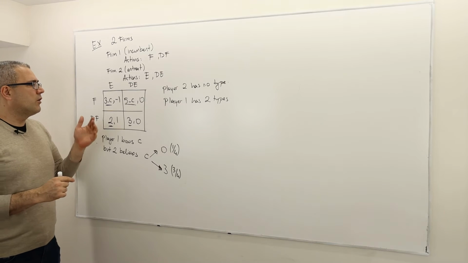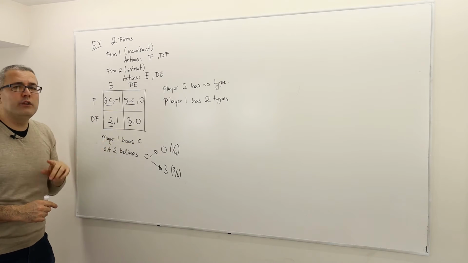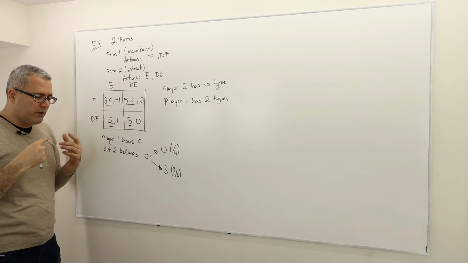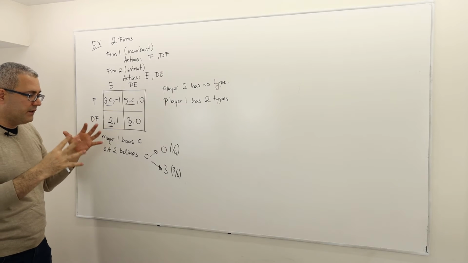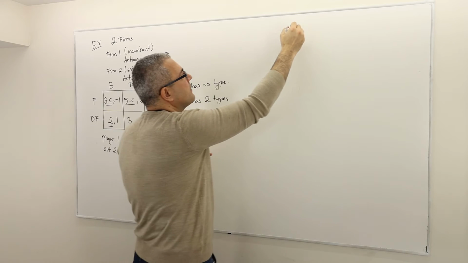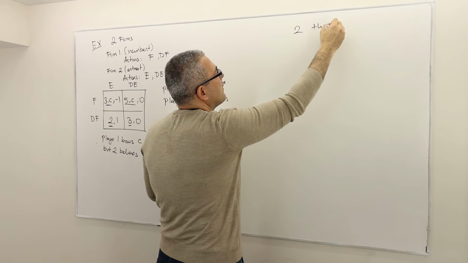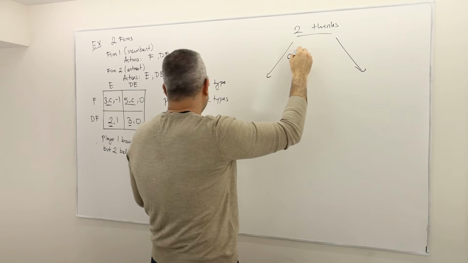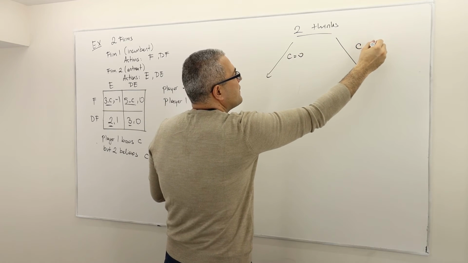All right? So because the value of C is only known by player 1, this is what player 2 thinks. Player 2 thinks the game is either C equals 0 or C equals 3.